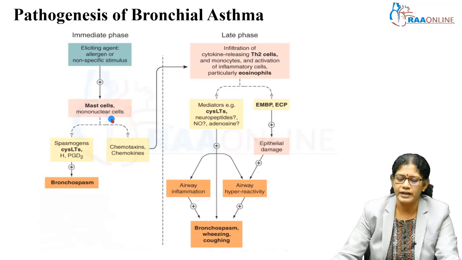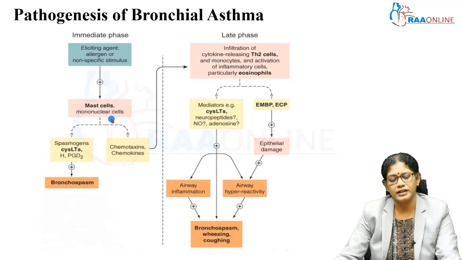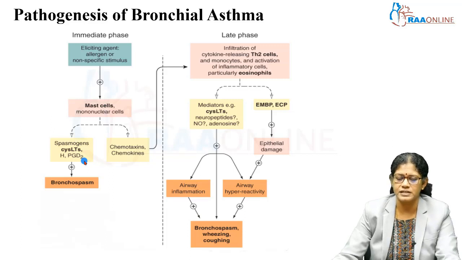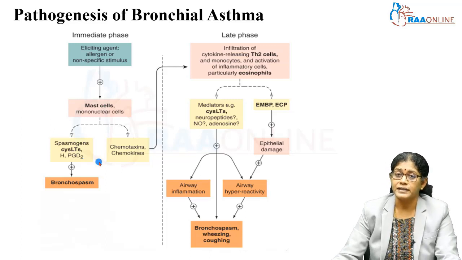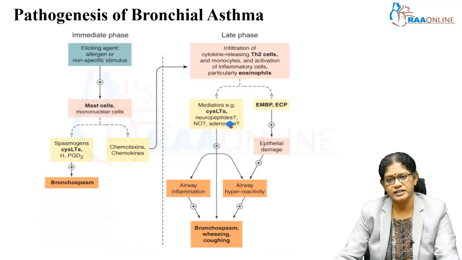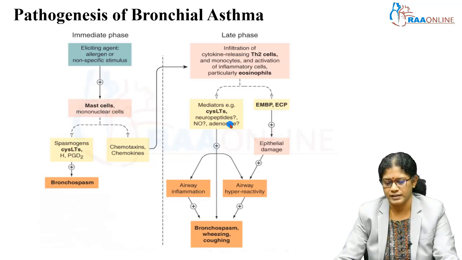Certain mediators like cytokines, platelet activating factors are released in minutes, and it takes hours to release certain mediators like cytokines and certain leukotrienes, and eosinophils. These things are released after taking some time.